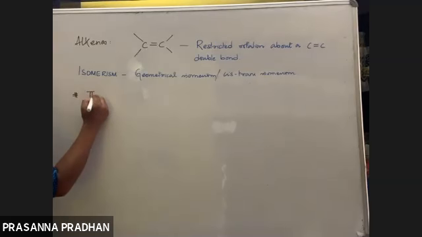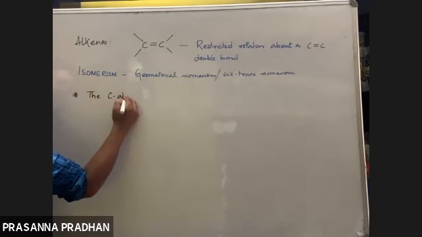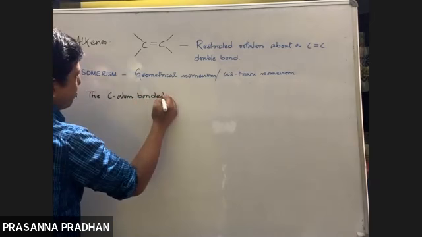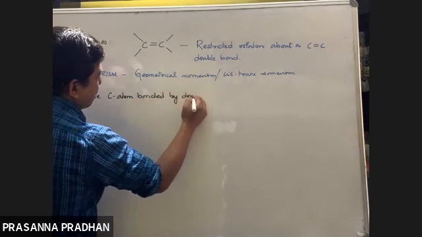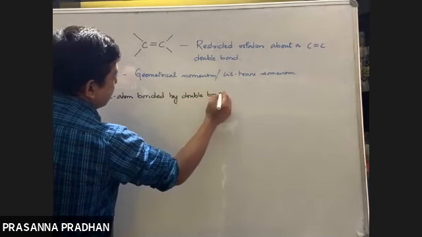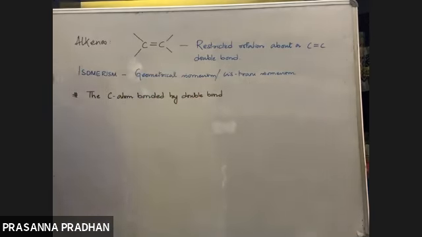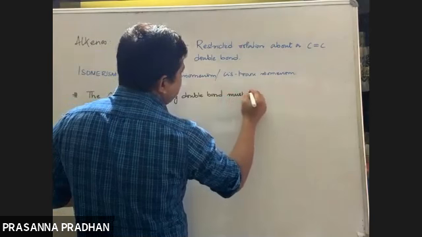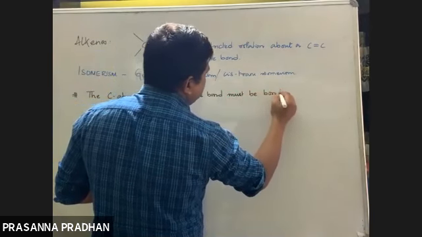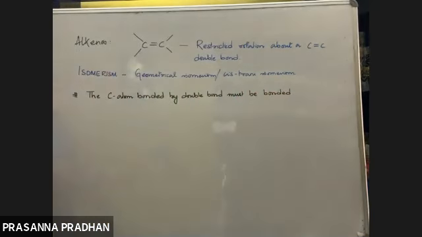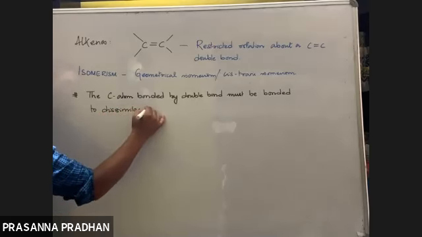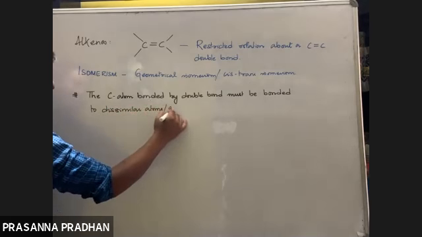The carbon atoms which are bonded by a double bond must be bonded to dissimilar atoms or groups.